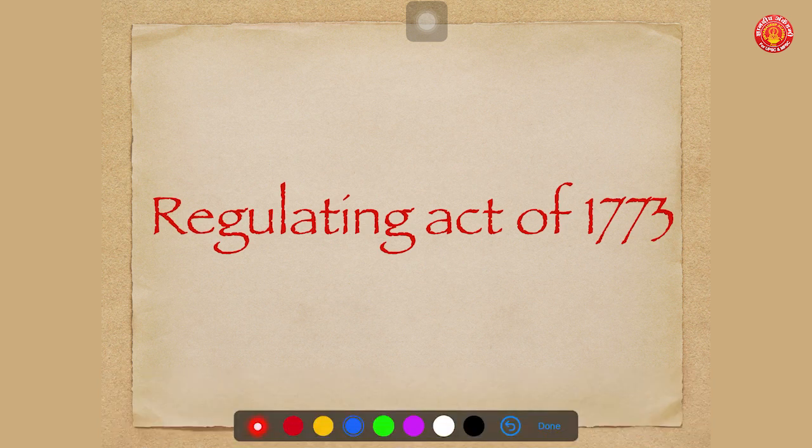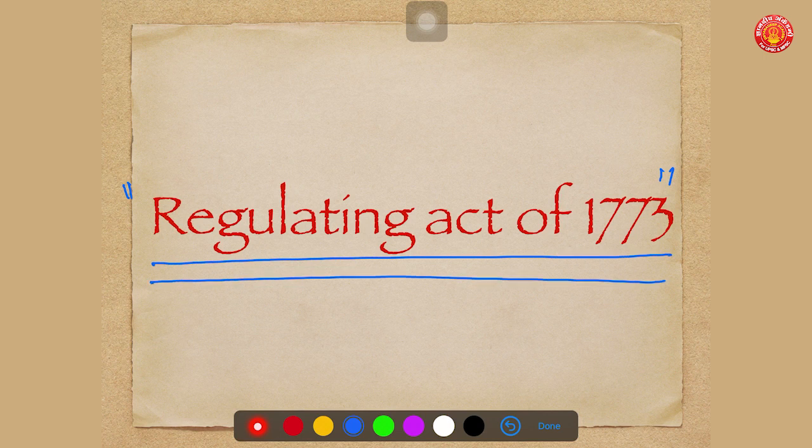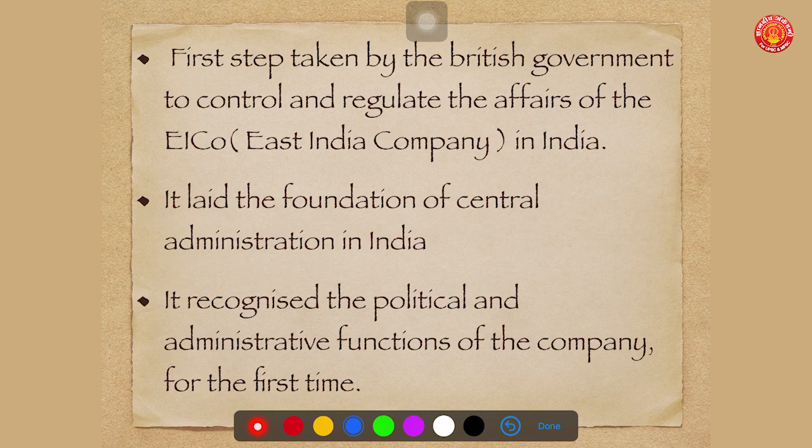First, we'll try to understand the Regulating Act of 1773, what it says. Regulating Act of 1773, first important constitutional development in case of India. Let us see what it says. Now, the Regulating Act of 1773 was the first step taken by British government to control and regulate the affairs of East India Company. It was first step.